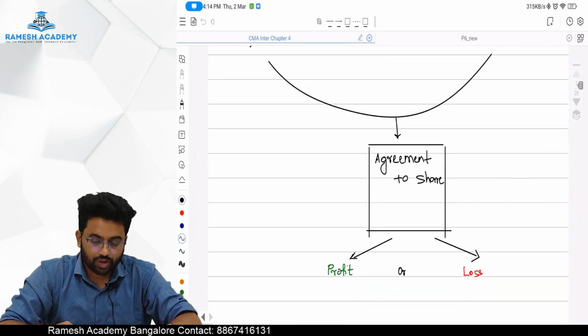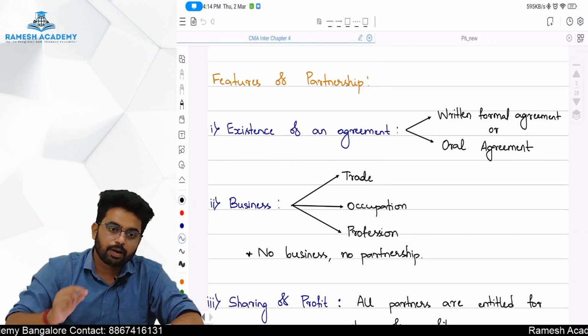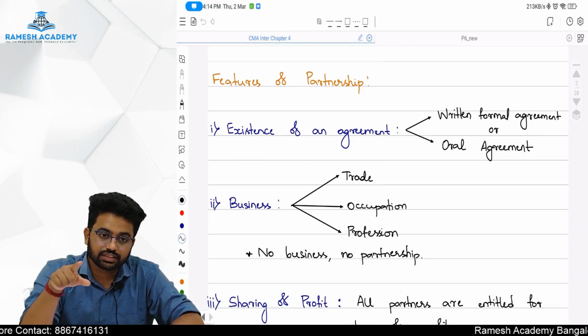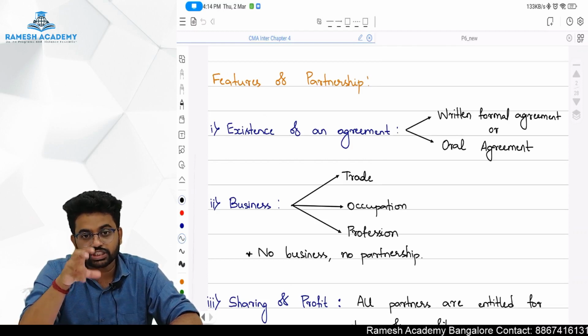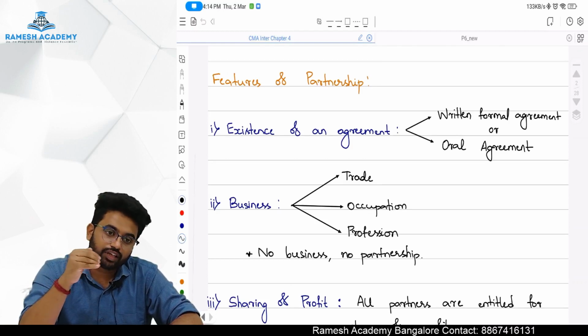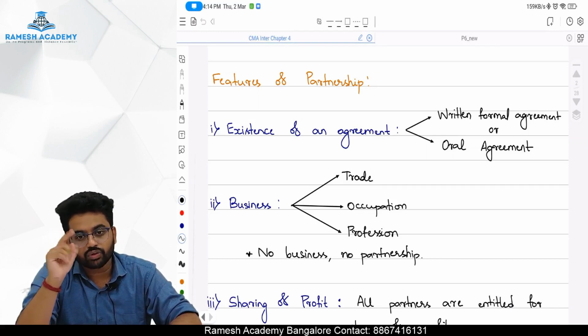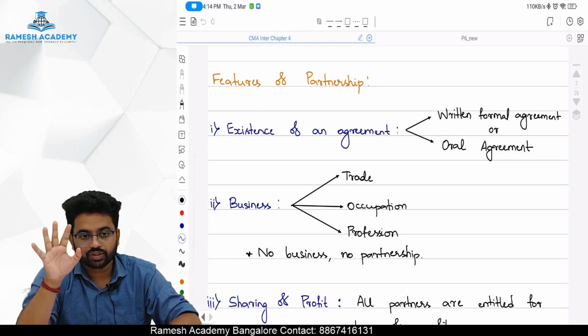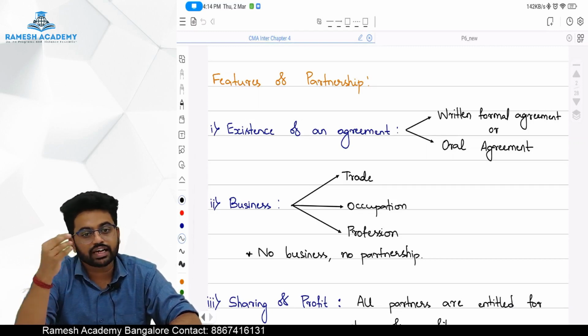So what are the features? Partnership comes into existence by an agreement. So the agreement, whether it should be in writing, sir, or whether it can be oral. It can be written or oral. No hard and fast rule. Okay. So the agreement of partnership can be in written form or it can be an oral one.